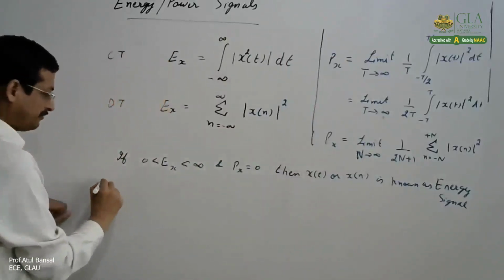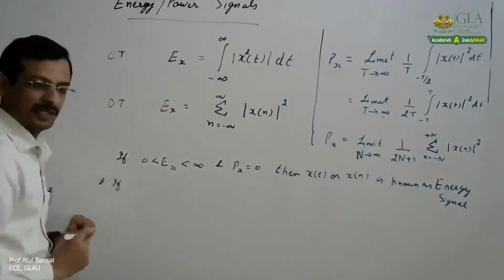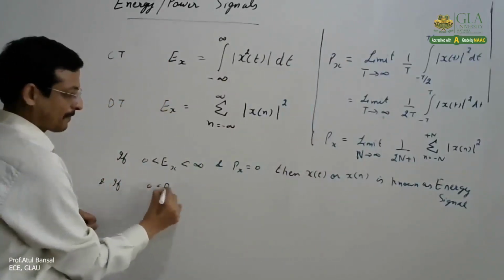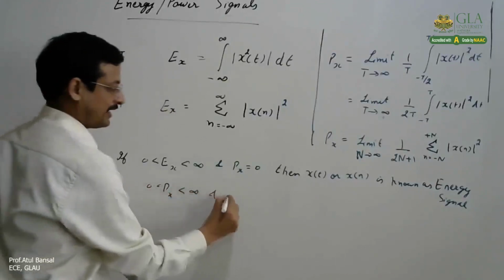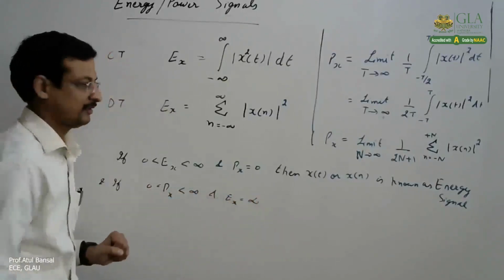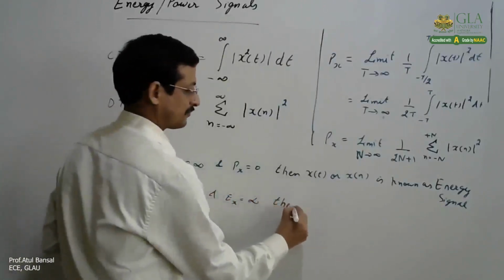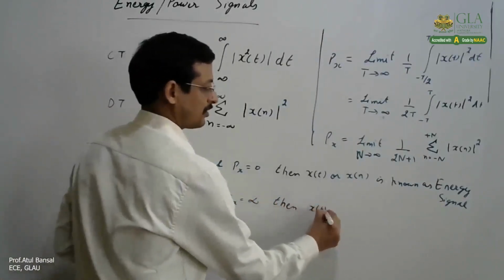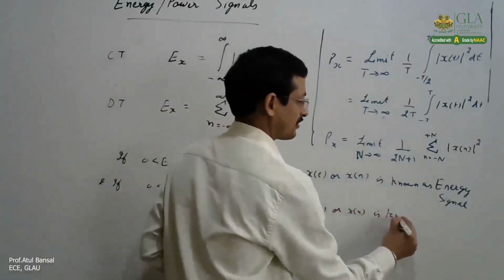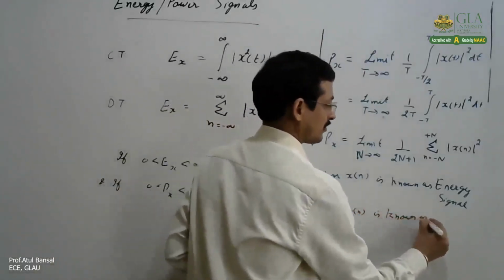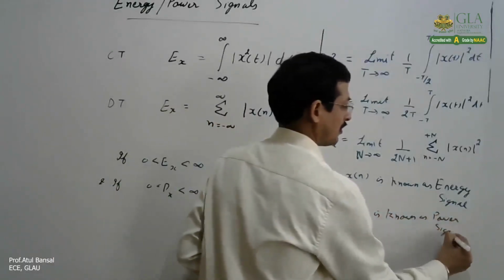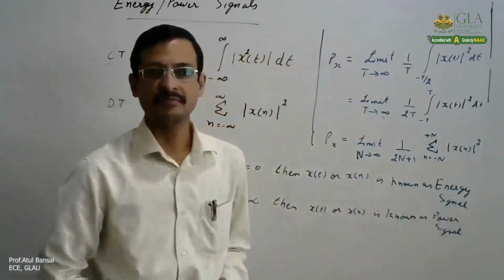And if power is finite and energy is infinite, then x(t) or x[n] is known as a power signal.